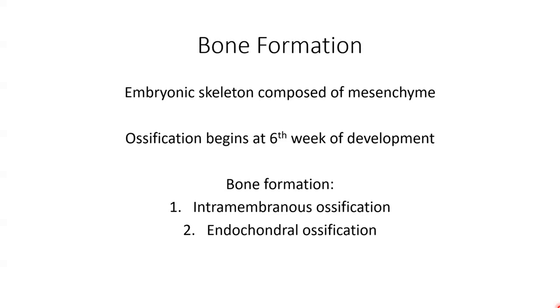Intramembranous ossification, where bone forms directly within the mesenchyme, so intramembranous, within the membrane of the mesenchyme. And then endochondral ossification, where bone forms within the hyaline cartilage that develops from the mesenchyme, with endochondral meaning within the cartilage. These 2 processes, which both involve the replacement of a pre-existing connective tissue with bone, do not lead to any differences in the structure of a mature adult bone, but are simply different methods by which bone can develop.